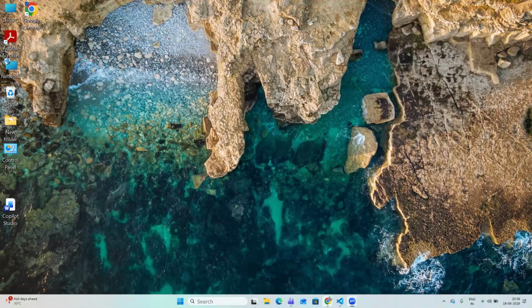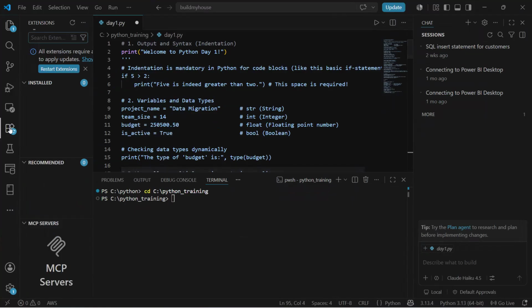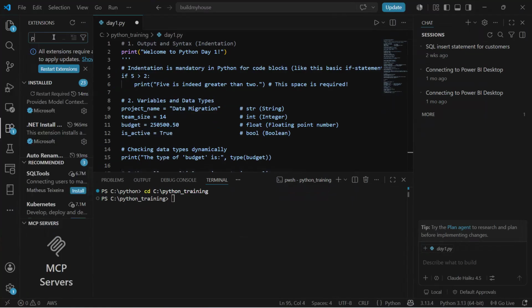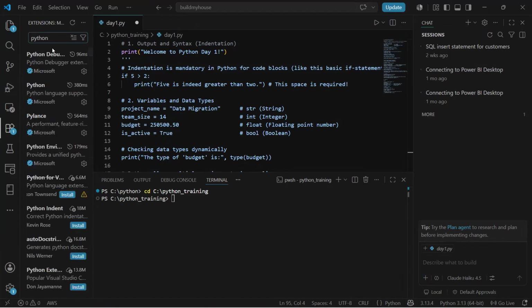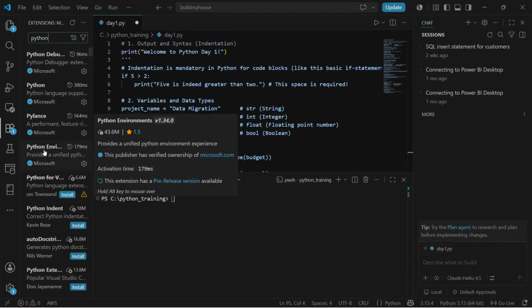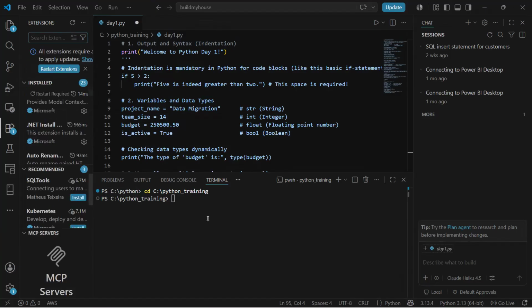Okay. Now, again, I'll be using Visual Studio Code for this particular session or this particular series. So please make sure you have Python and Visual Studio Code. So if you have installed Python and Visual Studio Code, if you go to extensions, please make sure you have all the Python extensions installed. So if you go to extensions and type in Python, you'll get something called Python debugger, Python and Python environment. So make sure you install all these extensions. Okay. So now let's go ahead and start.